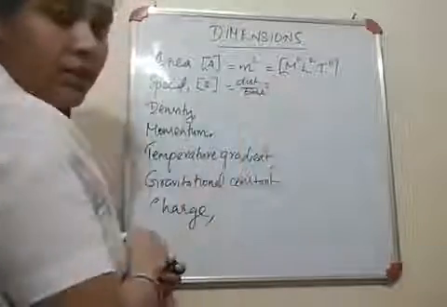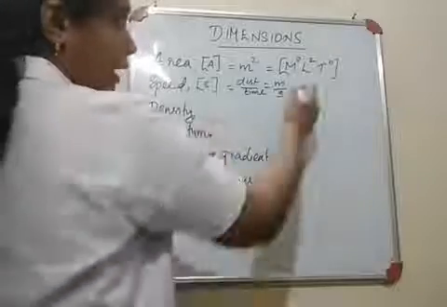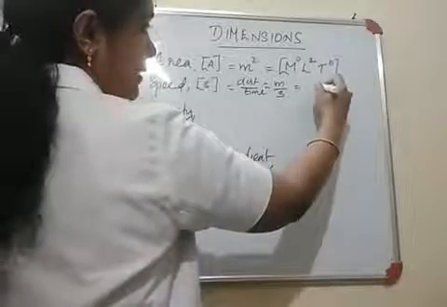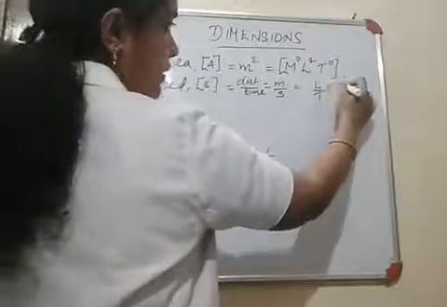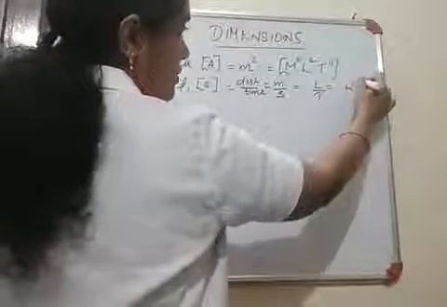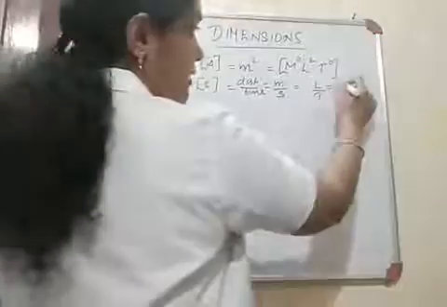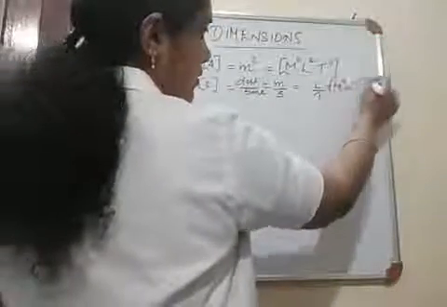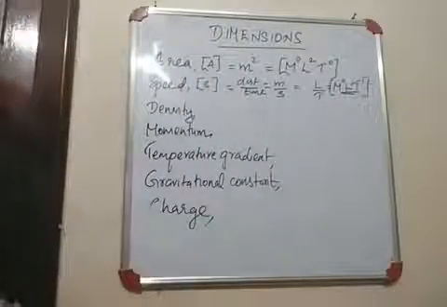And what is the unit? Meter per second. And what is the dimension for meter? L. What is the dimension for time? T. So it will be L T raised to minus 1. Then what is the dimension for mass? Nothing. So it will be 0. And this is the dimensional formula for speed.